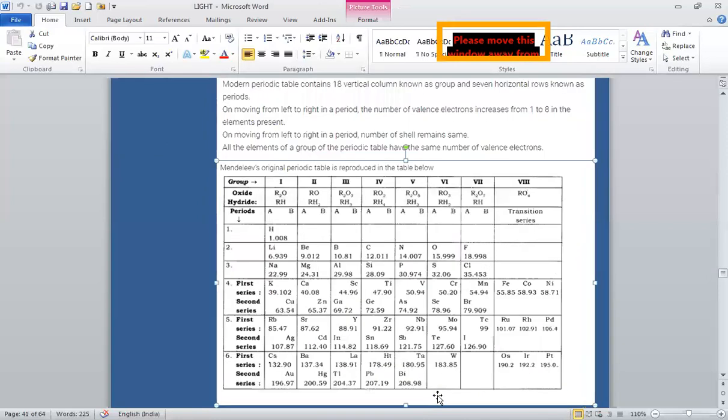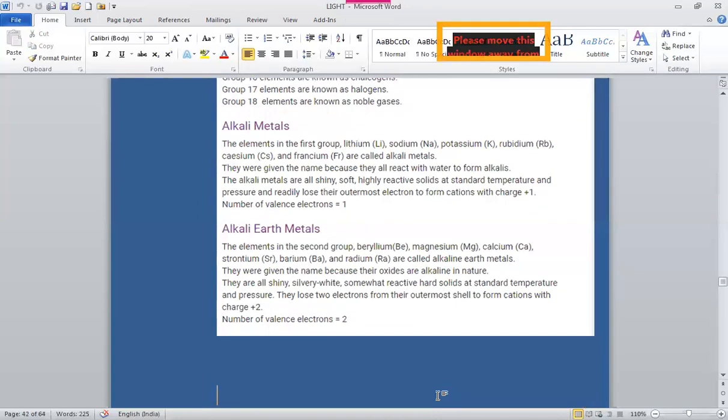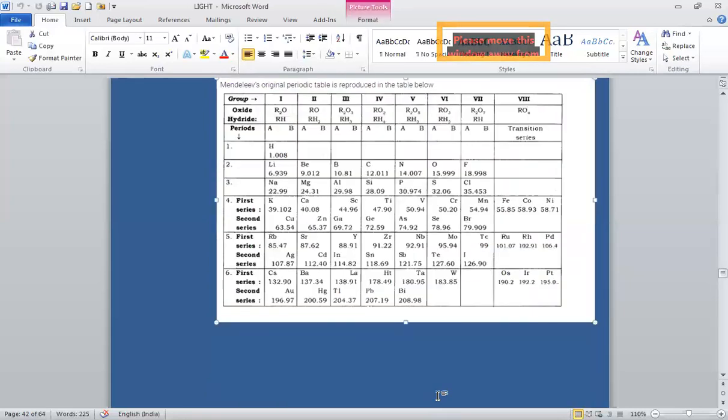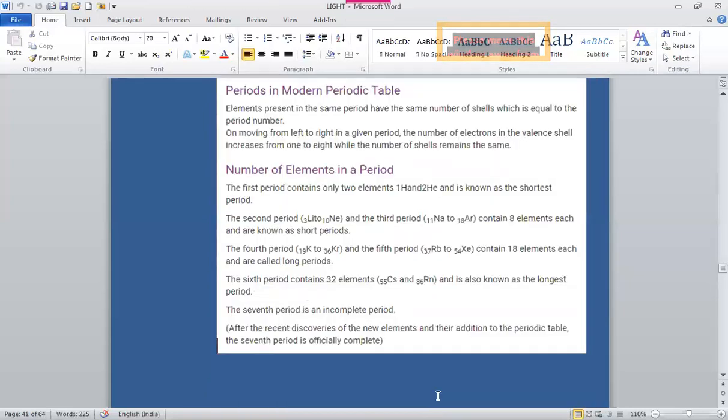Now there were some shortcomings also of Mendeleev periodic table. What were these shortcomings? Or we can say the limitations of Mendeleev periodic classification. First was the position of hydrogen. Hydrogen is the first element of the periodic table, and Mendeleev was unable to assign hydrogen a particular place. Hydrogen resembles both alkali metals as well as halogens, so the position of hydrogen is not correctly defined.